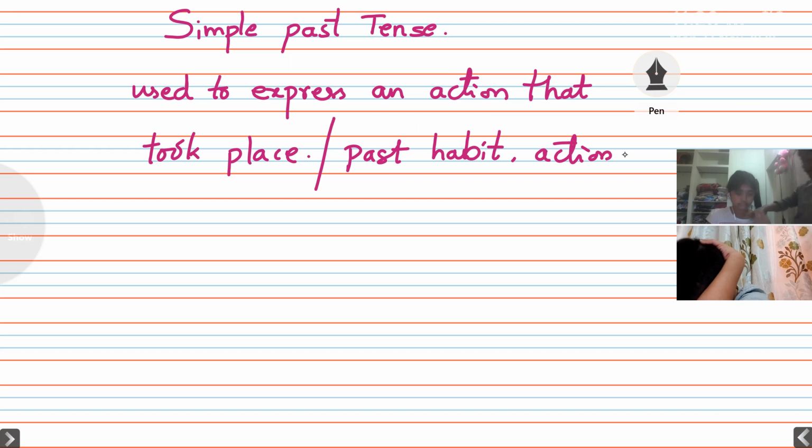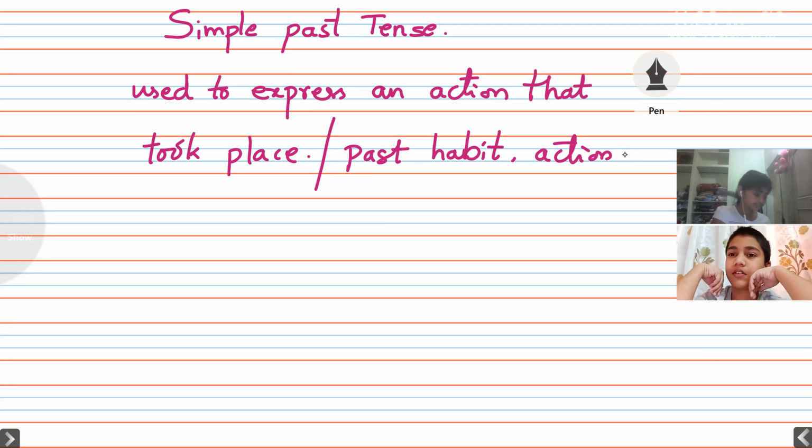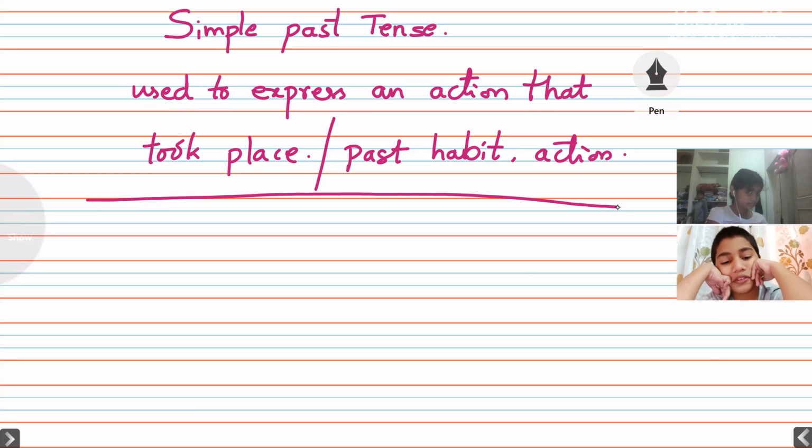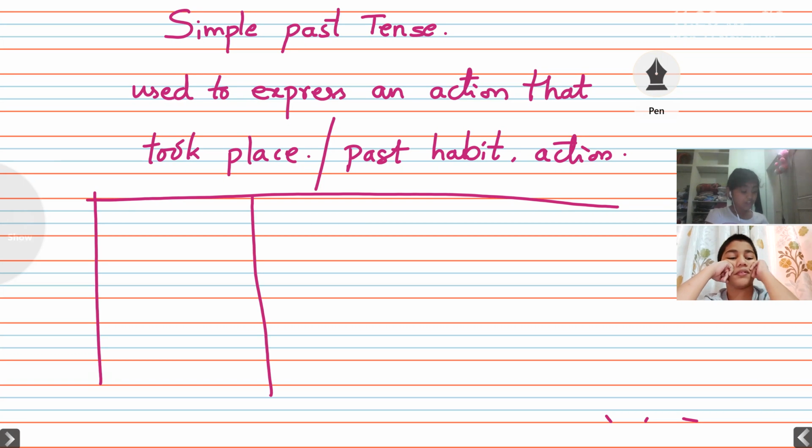Okay, here also we have to see here first person, second person, and third person, children. Let us see now again. In the simple present tense also we have seen the first person, second person, and the third person.